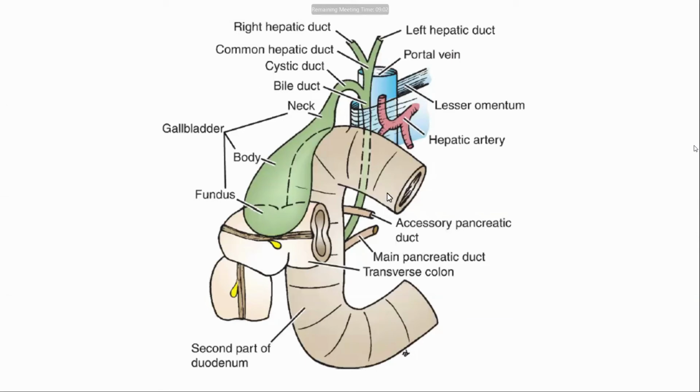Whenever fatty food is present in the proximal part of the duodenum, a hormone is stimulated: cholecystokinin-pancreozymin, CCK-PZ, produced by the enteroendocrine cells present in the intestine. Via the bloodstream it travels to the gallbladder, and they contract the smooth muscles present in the gallbladder. Bile is carried by the cystic duct to the bile duct, then to the second part of the duodenum. Then fatty foods are emulsified and broken down.